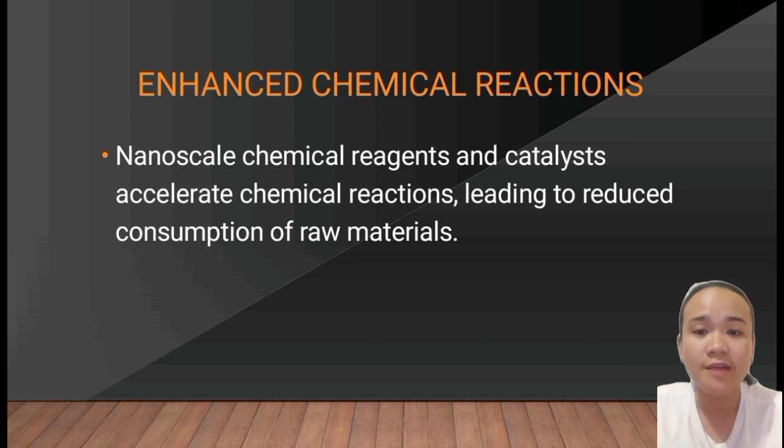For example, imagine you're baking a cake. You need a specific amount of flour, sugar, and eggs to make the perfect cake. Now let's say you have a special ingredient, a nanoscale catalyst that helps the flour, sugar, and eggs combine faster and more efficiently. This catalyst at the nanoscale has a huge surface area compared to its size. This means it can interact with the ingredients much more effectively, speeding up the chemical reactions that happen during the baking. As a result, you need less flour, less sugar, and fewer eggs to make the same delicious cake.